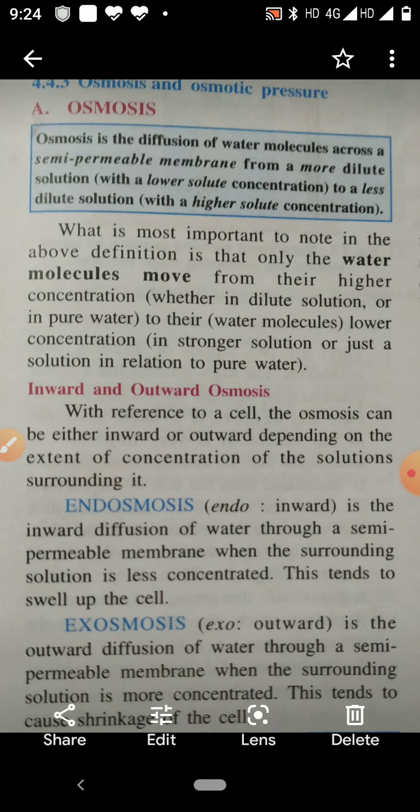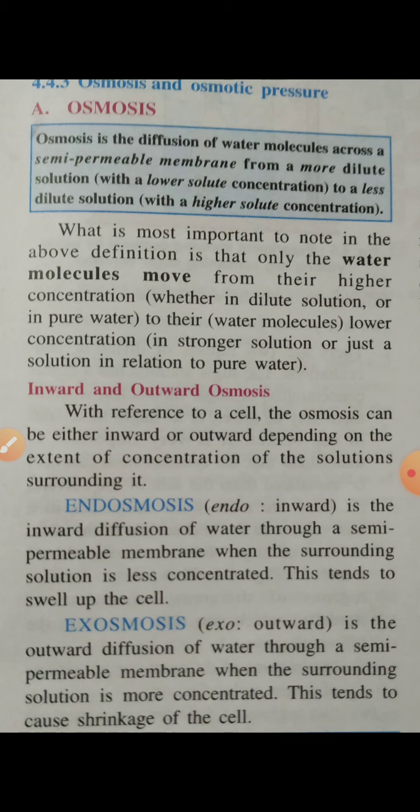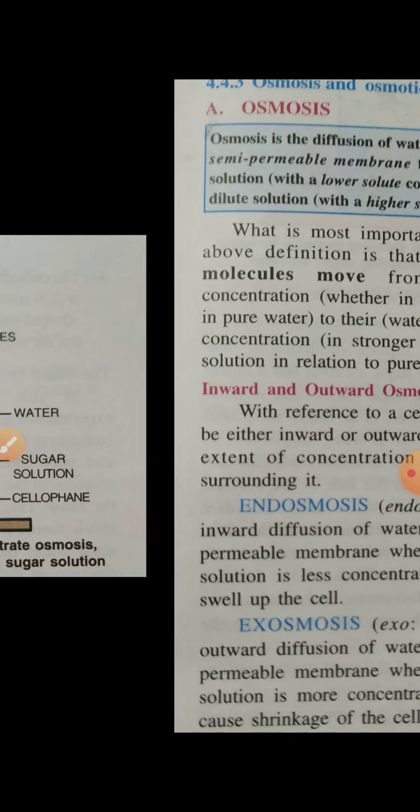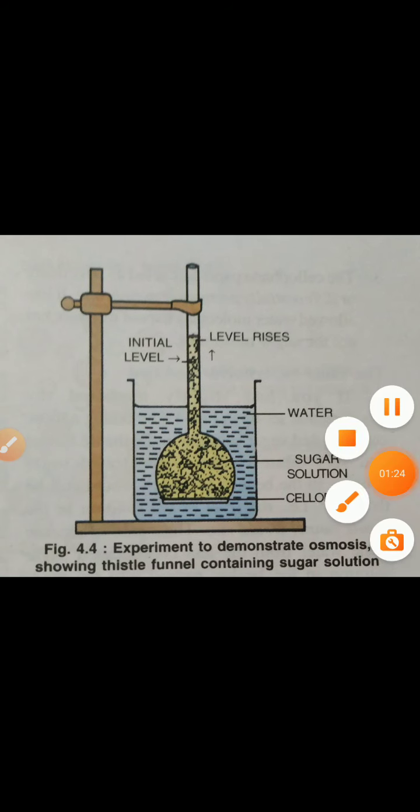Osmosis is the diffusion of water molecules across a semi-permeable membrane from a dilute solution to a less dilute solution, or to a concentrated solution. So you can understand osmosis more clearly when two liquids of different concentration are separated by a semi-permeable membrane.